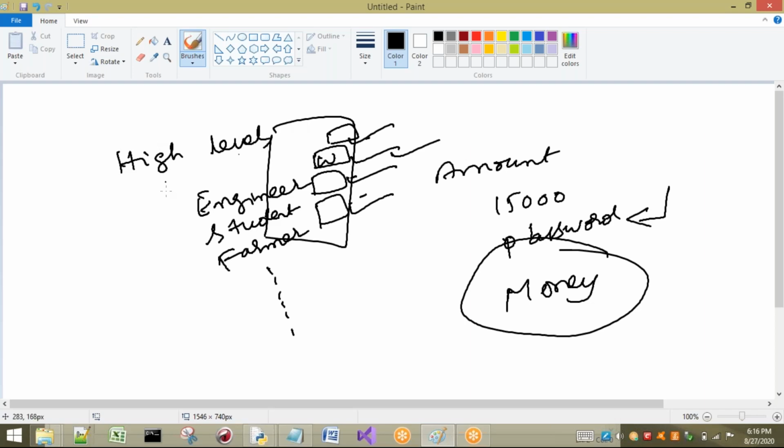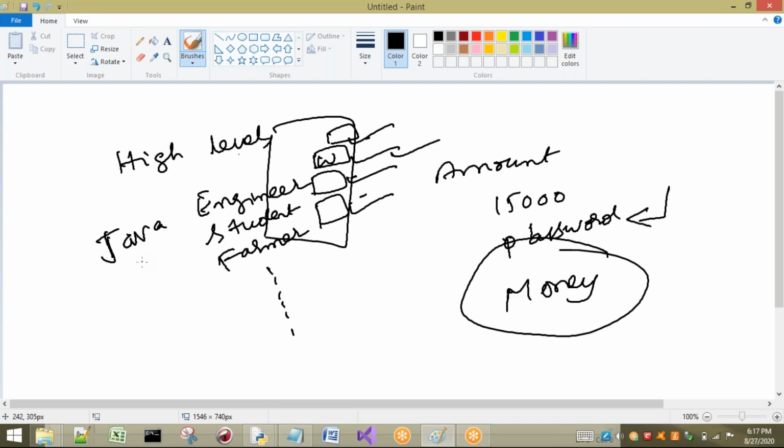So if I want to take, for example, this is the normal way of withdrawing money from the ATM. For example, if this high level concept is not there, and I want to withdraw money, the backend of this ATM or bank server is written in some programming language, some Java. For example, I'm taking Java.